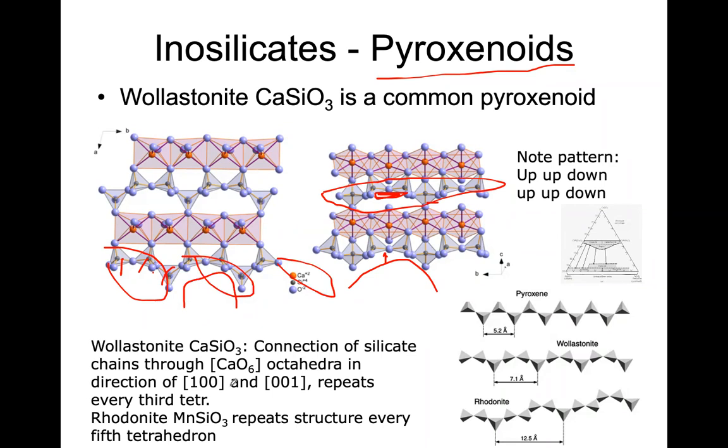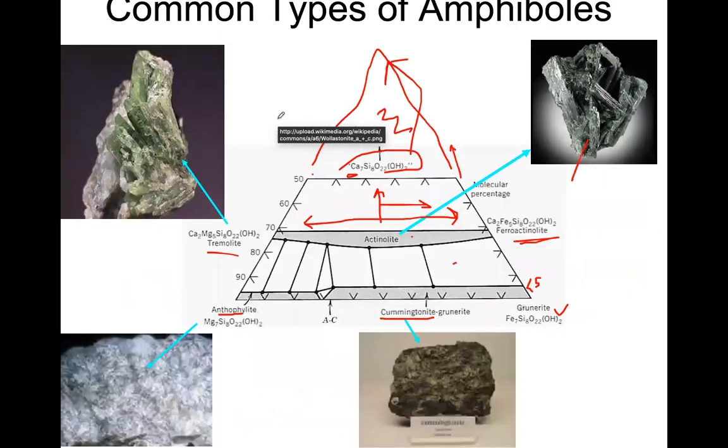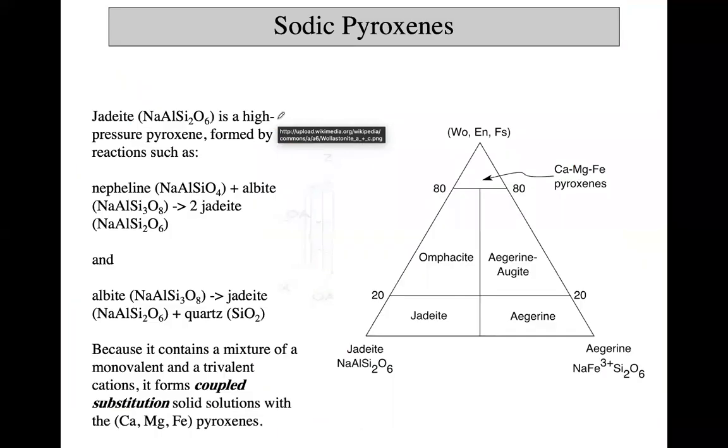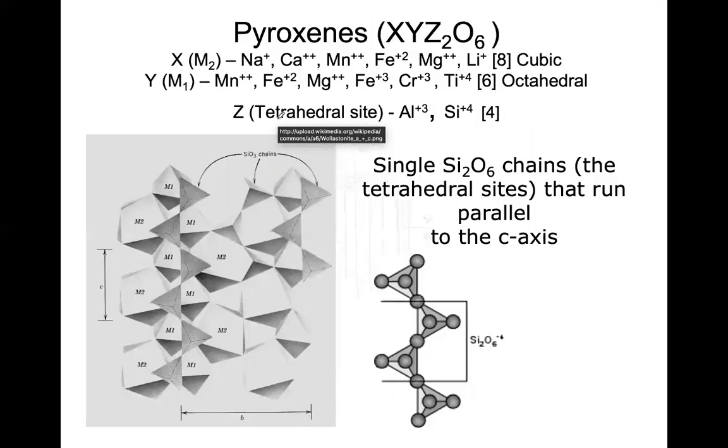pyroxenoids. These pyroxenoids are purely calcium rich. So let's just remember the pyroxene structure, the formula. This is the pyroxene formula: XY Si2O6. For X, usually what we have is sodium, calcium, manganese, ferrous like things. And for Y, you have manganese, magnesium, ferric, chromium, like divalent and trivalent cations.